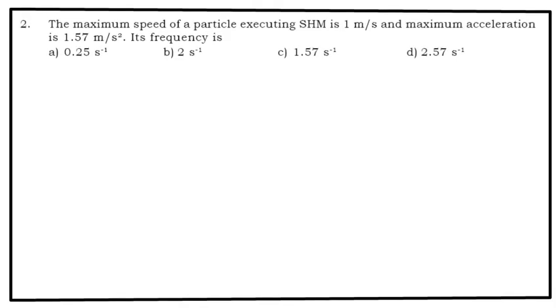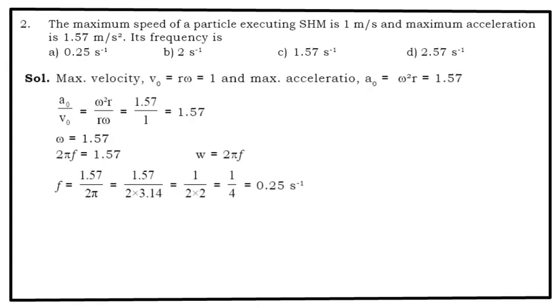The maximum speed of a particle executing SHM is 1 meter per second and maximum acceleration is 1.57 meter per second square. Its frequency is, option A is 0.25 per second, option B is 2 per second, option C is 1.5 per second, option D is 2.57 per second.